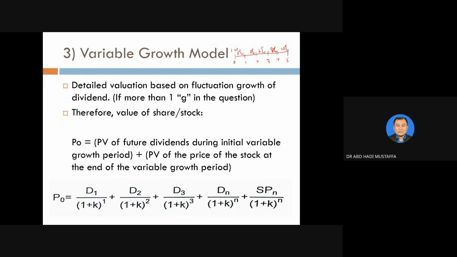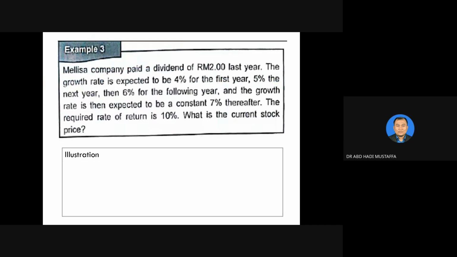Okay. So even though this formula is given, I have another easy, friendly formula, because this question is given one G, so I prefer to use the table. Okay, let's see.